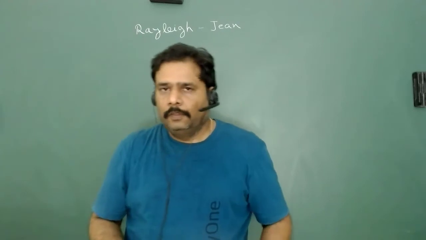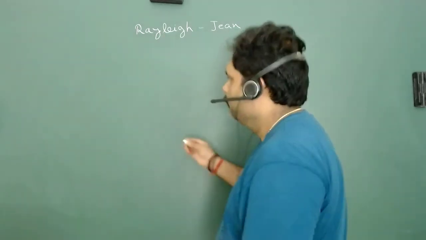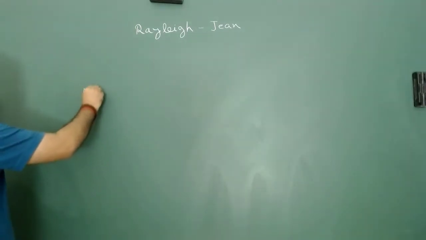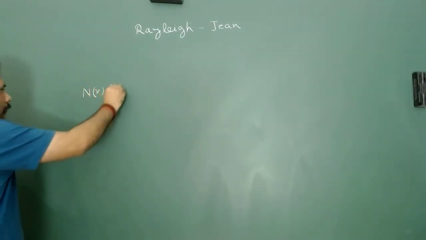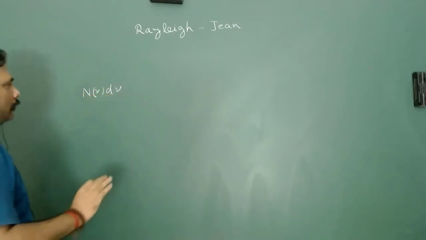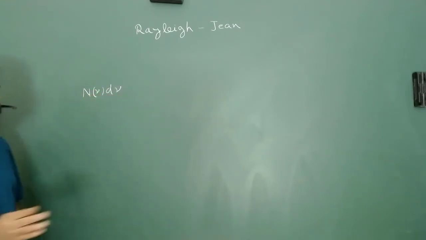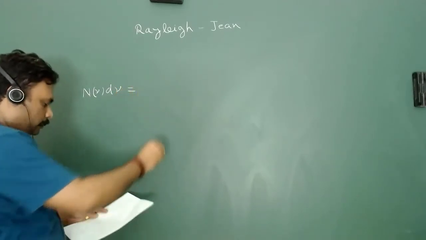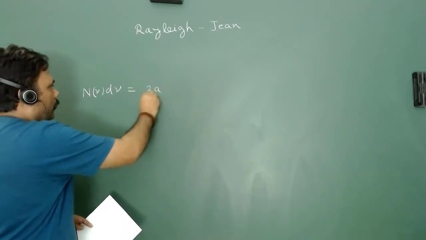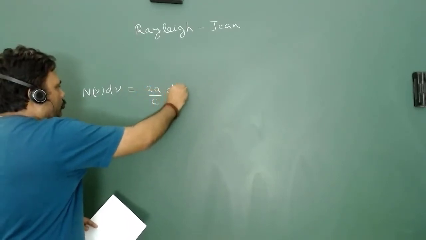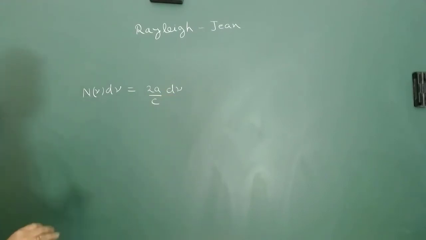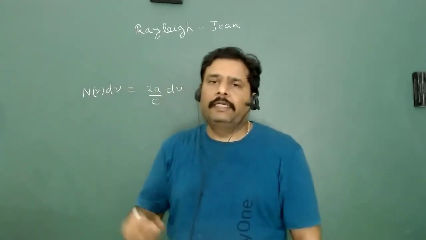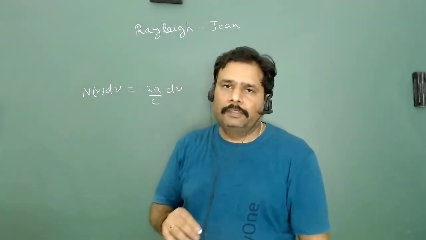So what we have seen is that n(nu) d nu, the number of modes or number of waves in a very simple way between frequency nu and nu plus d nu in 1 dimension, is equal to 2a by c into d nu. And in this method, they also take the polarization into account in the calculation. Why?